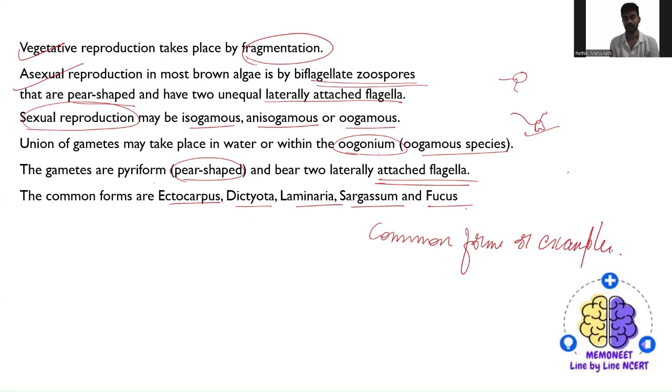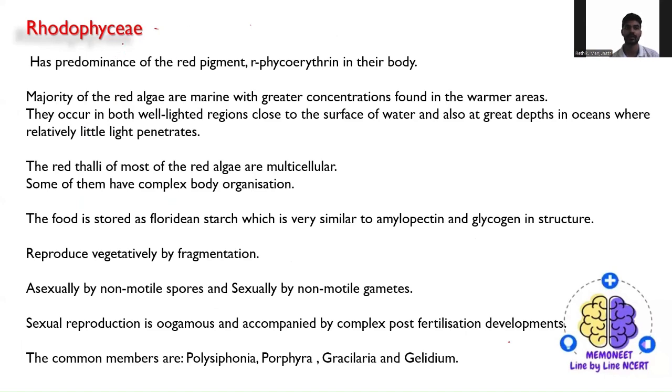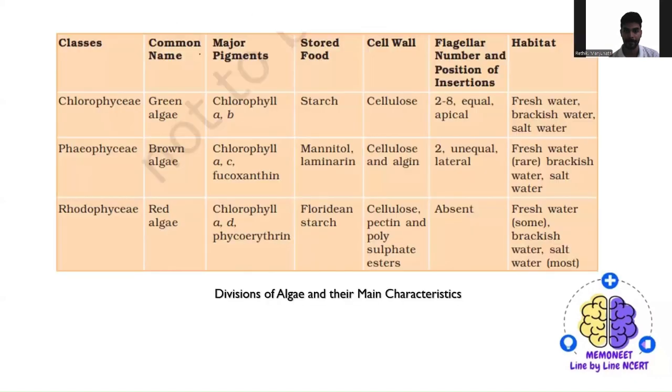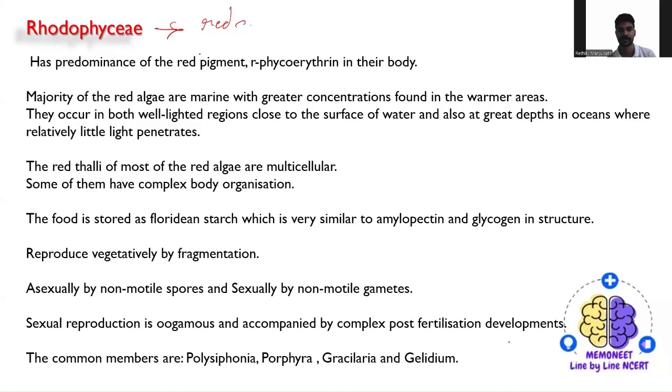So coming to the Rhodophyceae, they are commonly called red algae. And why are they red in color? Because of a predominance of the red pigment, which is normally present in their body.